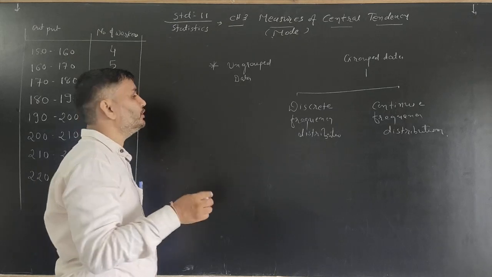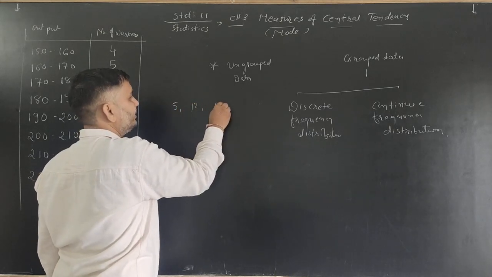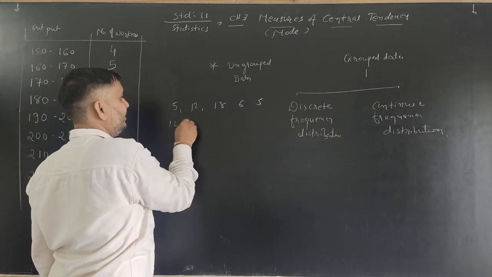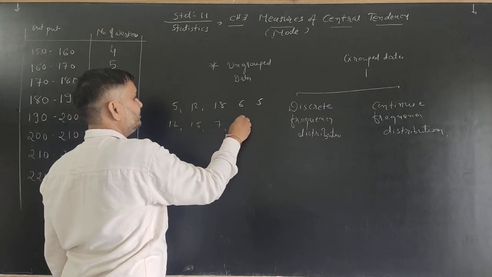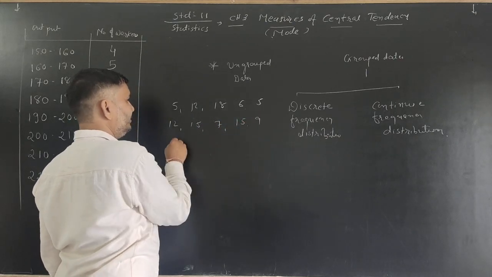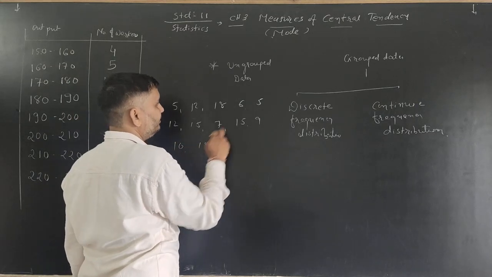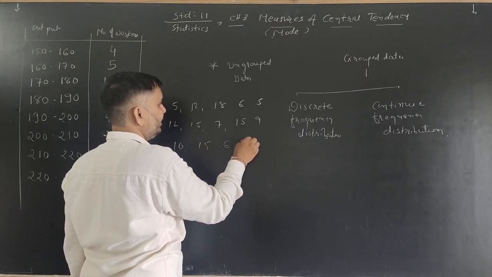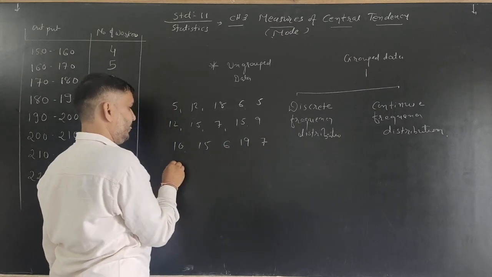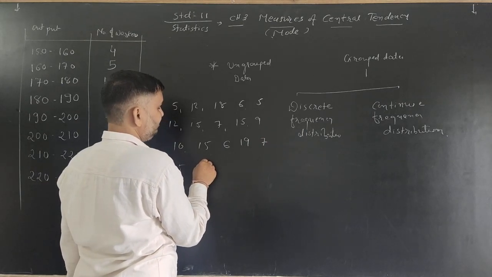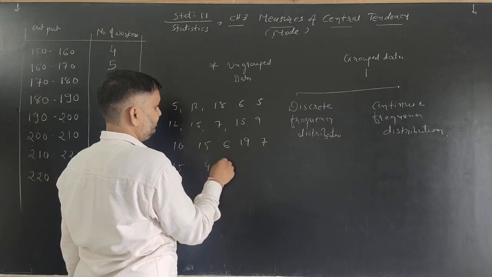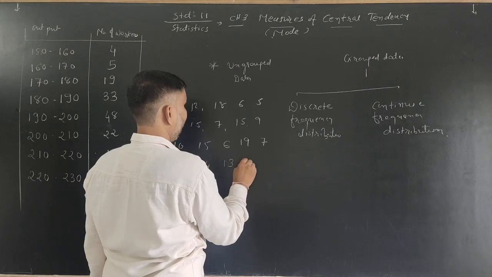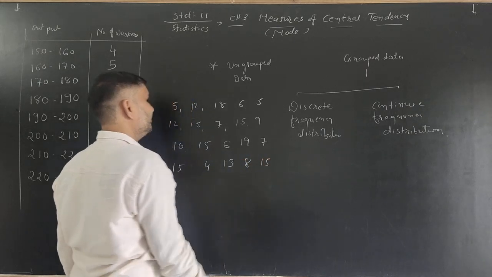And the marks obtained by the students are 5, 12, 18, 6, 5, 12, 15, 7, 15, 9, 10, 15, 6, 19, 7, 15, 4, 13, 8, 15.